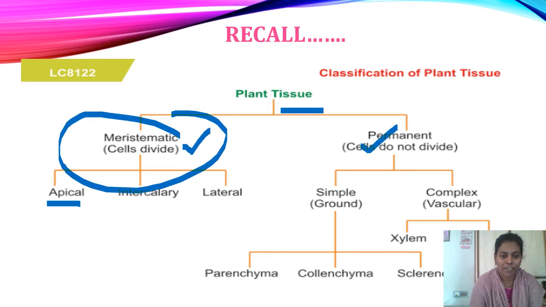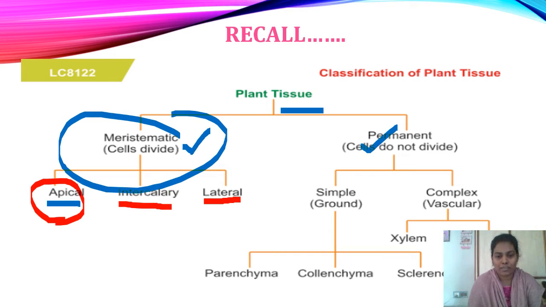Meristematic tissue is divided into three types: apical, which is present at the tips of growing parts; intercalary meristematic tissue, which is present at the nodes of plants and also in the internodes; and the third type, lateral meristematic tissue, which is present at the sides of the plant parts. These are the three important meristematic tissue types we discussed in the last video.